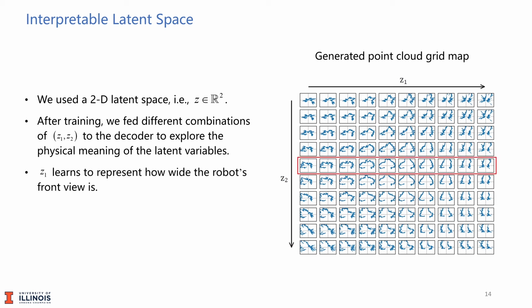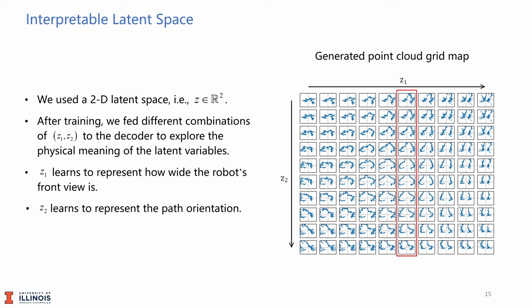As can be seen, Z1 learns to represent how wide the robot's front view is, making the point clouds in front further away as it increases. By contrast, Z2 manages to represent the orientation of the crop rows, making the point clouds orient from right to left as it increases.